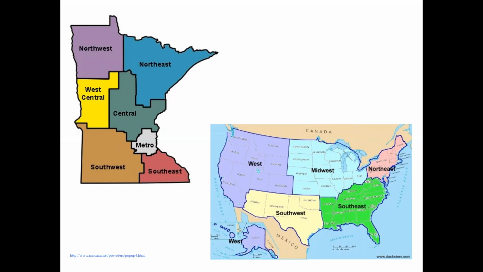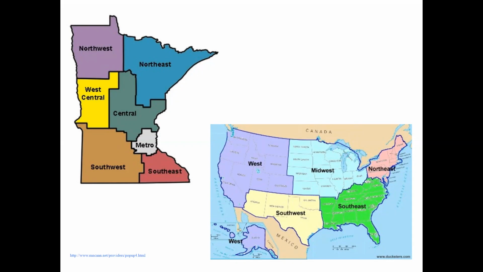Now, looking at Minnesota specifically, right, we then divide Minnesota into regions as well. So we have Northwest, Northeast, West Central, Central, Southwest, Southeast, and Metro. What does Metro mean? Echo? Yeah, right? We have Minneapolis, St. Paul, we have big cities, right? That makes up our metro area. What region of Minnesota is Hancock in? Yeah, it looks like we would fit into West Central. That is exactly right.